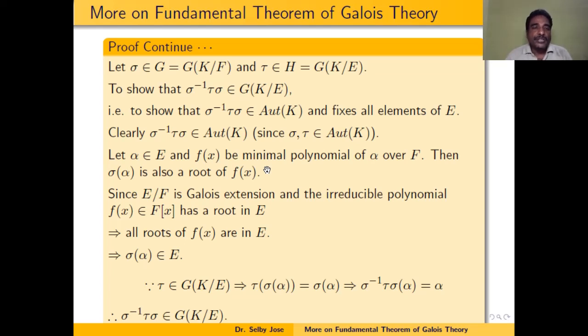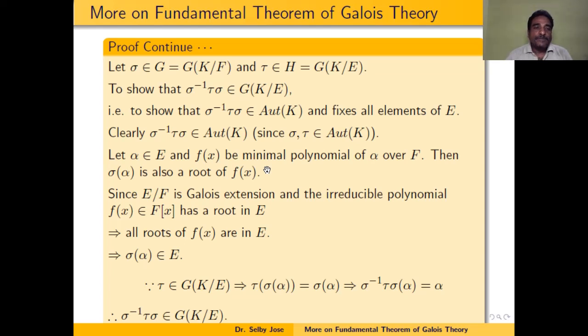Now we know that E over F is a Galois extension, and the irreducible polynomial f(x) has a root in E. Because E over F is a Galois extension and one of the roots of the irreducible polynomial f(x) belongs to E, all roots of f(x) are in E. So in particular sigma alpha is also in E, because sigma alpha is a root of f(x).